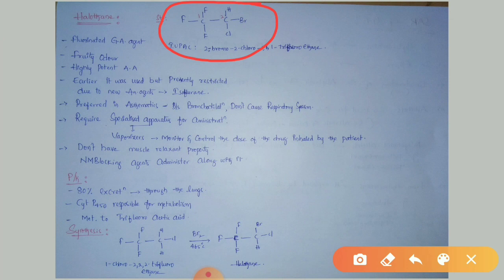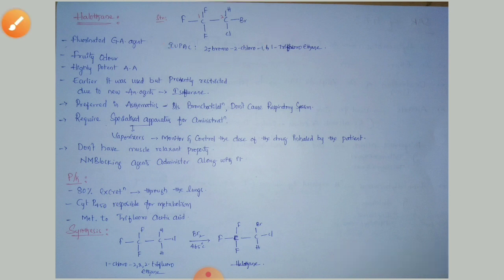On the second carbon, chlorine and bromine are present. Coming to the IUPAC name, the name of halothane becomes 2-bromo 2-chloro 1,1,1 trifluoroethane. Halothane is a fluorinated general anesthetic agent.